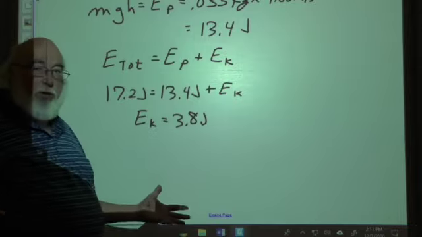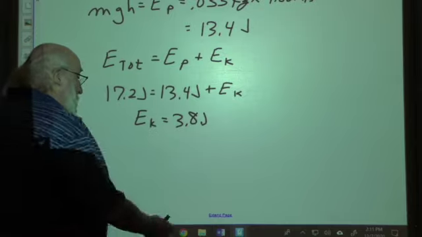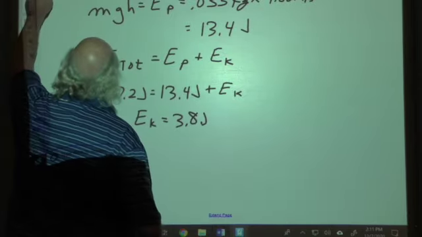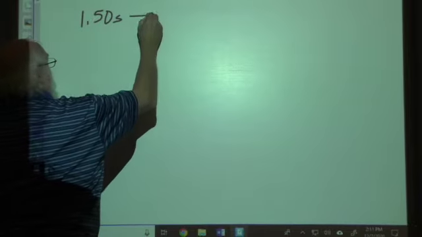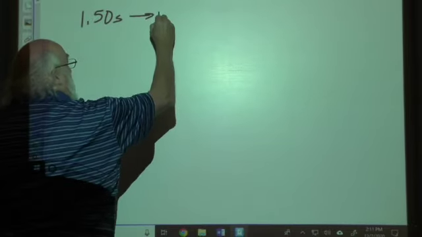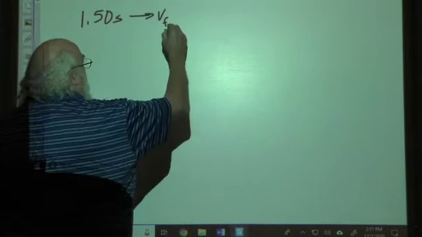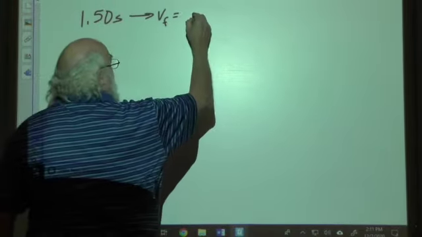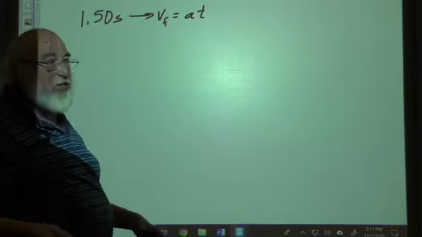Now that's one way of doing it. Another way of doing it is by solving for EK first. So we go back to that 1.5 seconds. And now we want to find the final velocity, because the initial velocity is 0, by using the formula delta V equals A times T. Well, delta V is VF minus VI, VI is 0, so that drops out.